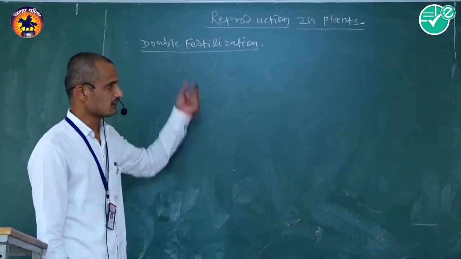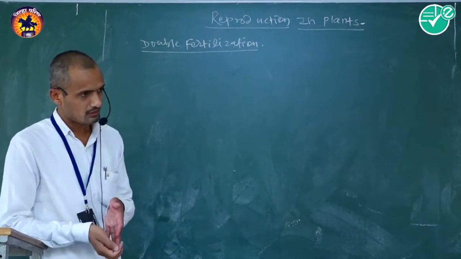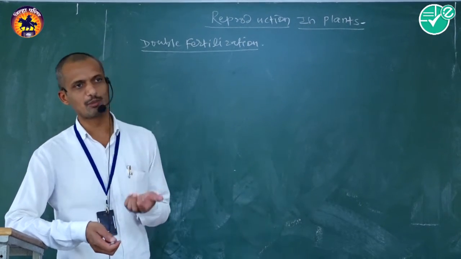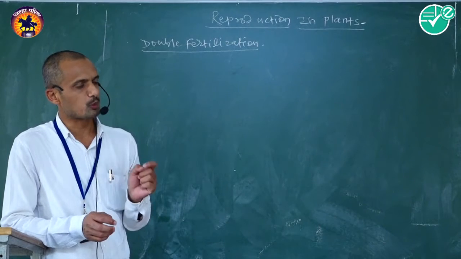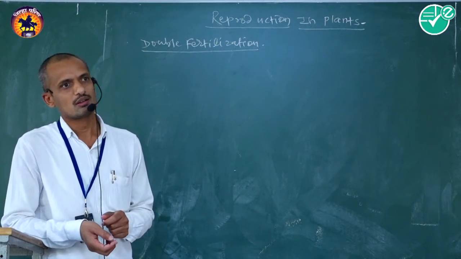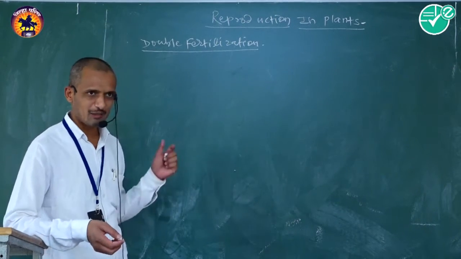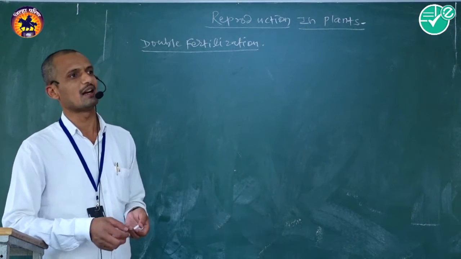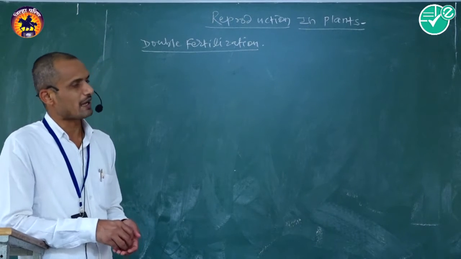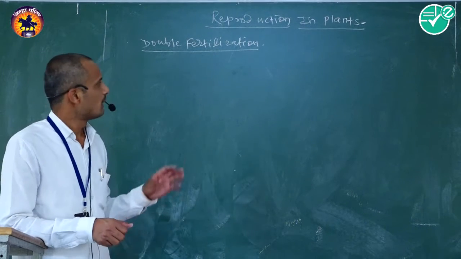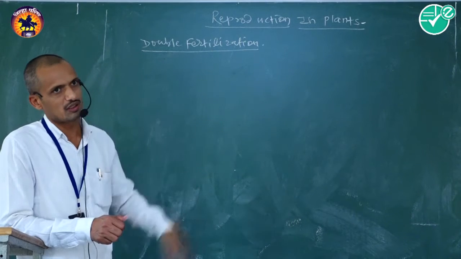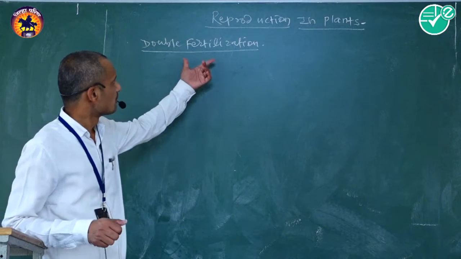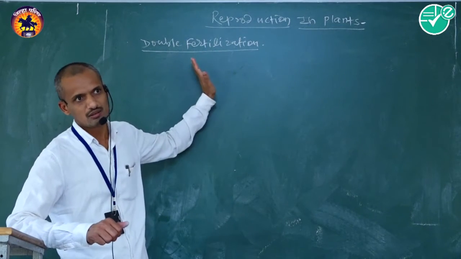Double fertilization means fusion of a haploid male gamete with a haploid female gamete to produce a diploid zygote, and another male gamete fuses with the secondary nucleus to produce TPEN, that is triploid primary endosperm nucleus. This is commonly called double fertilization. Here, firstly I will discuss only the fertilization phenomenon.